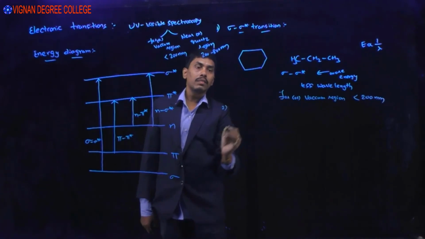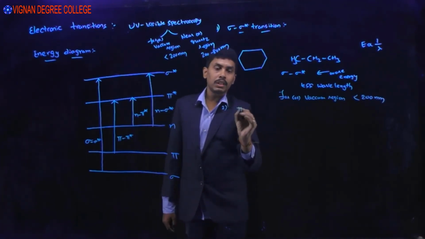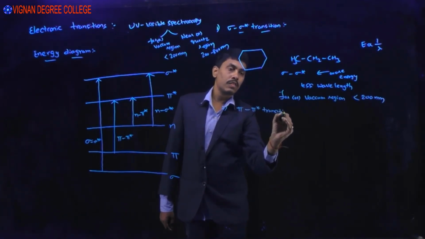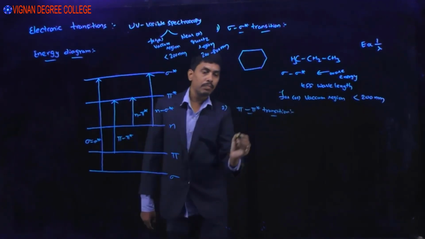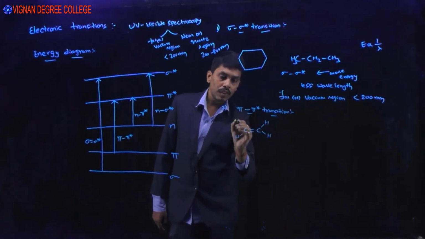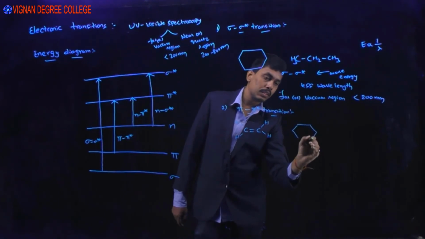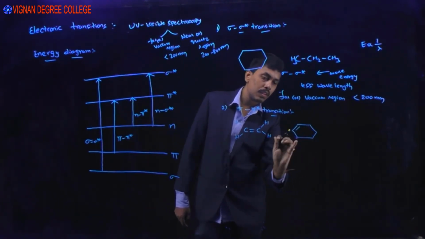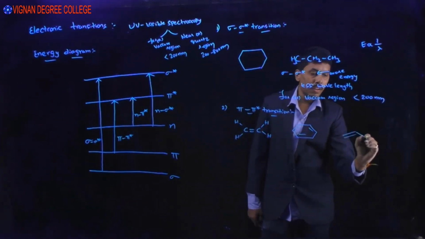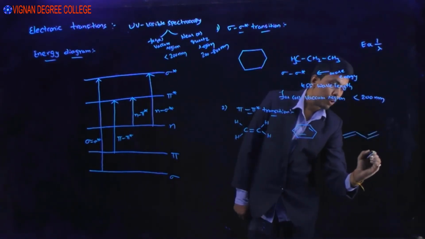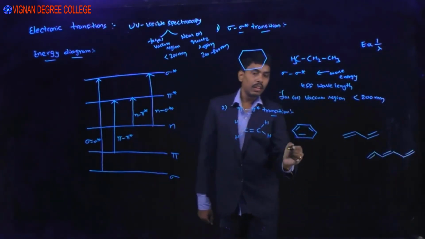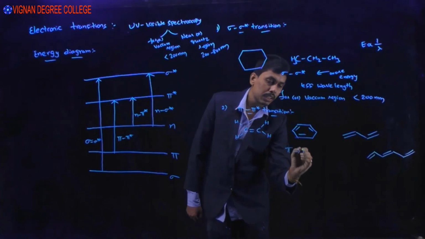So if you consider the pi to pi star transition, examples are ethylene, benzene, or butadiene, or any polyene, triene, like that. These molecules will undergo pi to pi star transition.